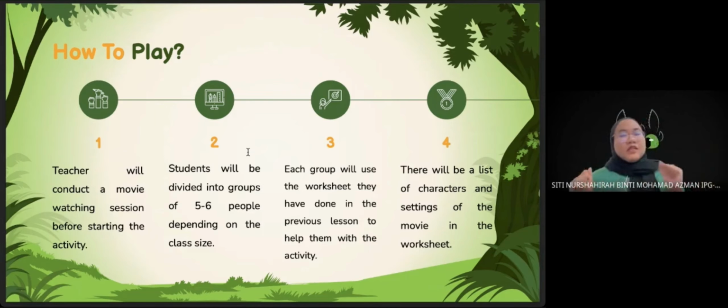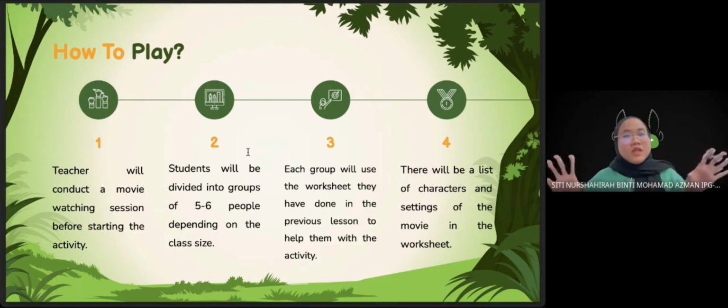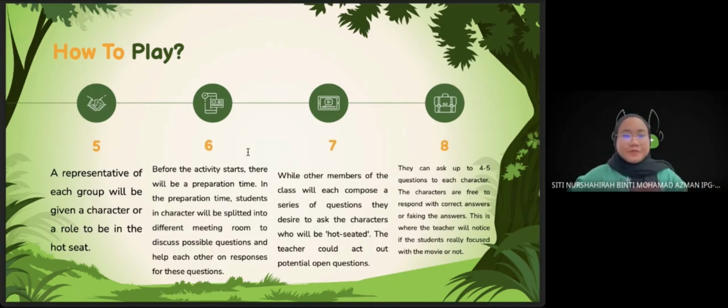And then the second one is students will be divided into groups of 5 to 6 people, dependent on the class size. To remind you, this is an online activity, right? So in that online meeting, the students will be divided into 5 to 6 people per group. Each group will use the worksheet they have done in the previous lesson to help them with the activity. And there will be a list of characters and settings of the movie in the worksheet that I will show to you later on.